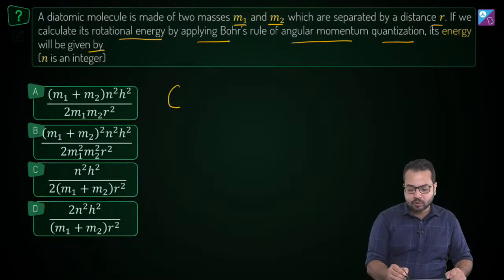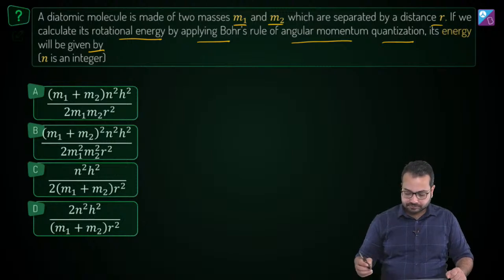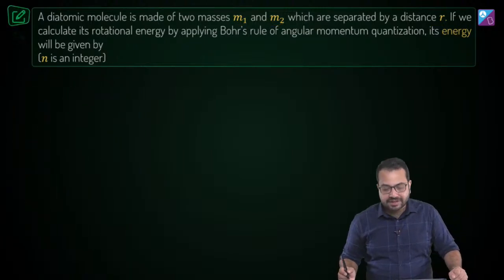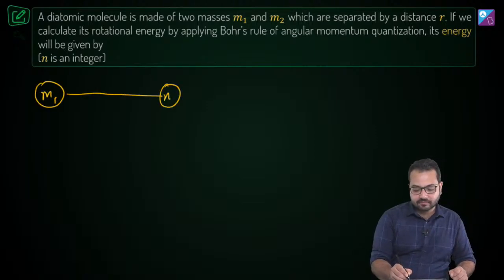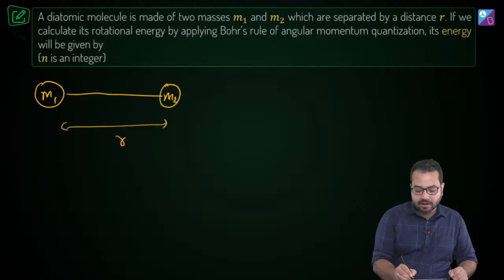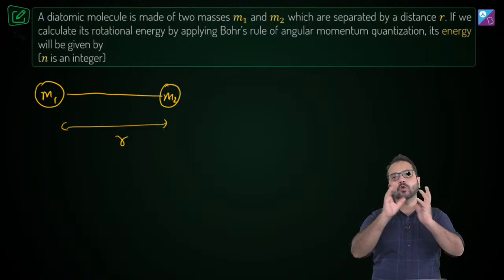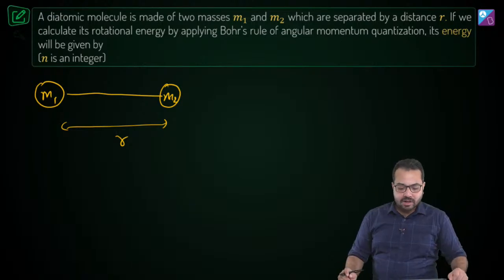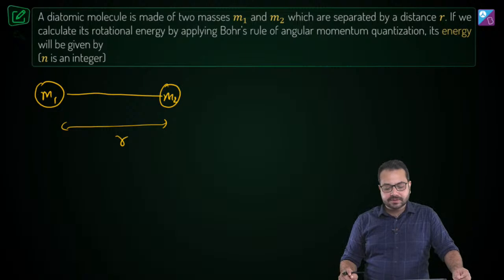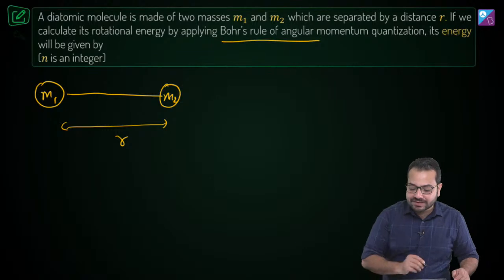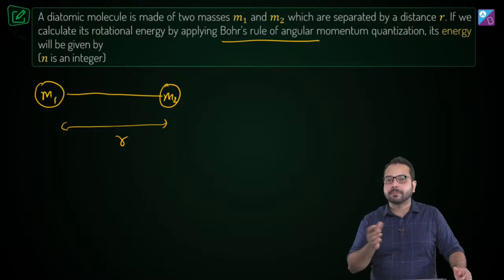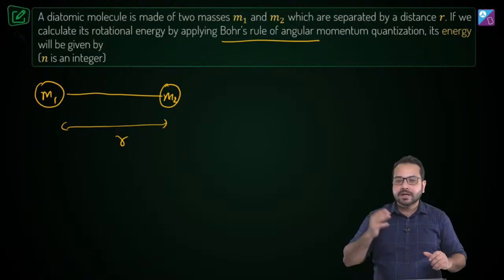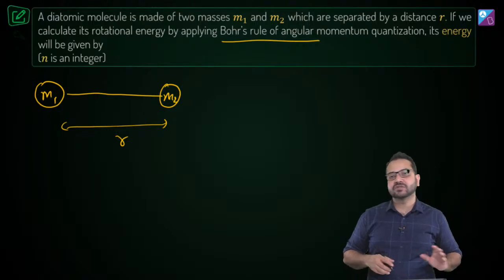So we have two particles. We have a diatomic molecule. This is one atom. This is the other atom. The distance between them is r. And it is going to rotate. We have to find out what will be its energy of rotation, what will be the kinetic energy of rotation, and it is given to us that Bohr's rule of angular momentum quantization is applicable, so we can apply that. The angular momentum of the system can only be integral multiple of h by 2 pi.